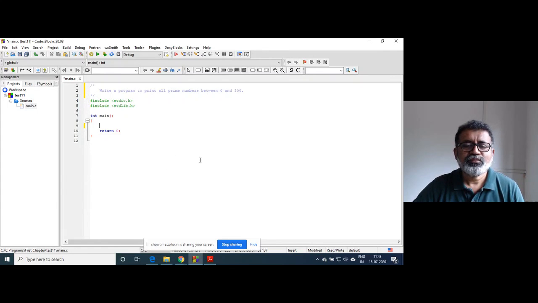So what will be the difference between finding a prime number and printing prime numbers between 2 and 500?